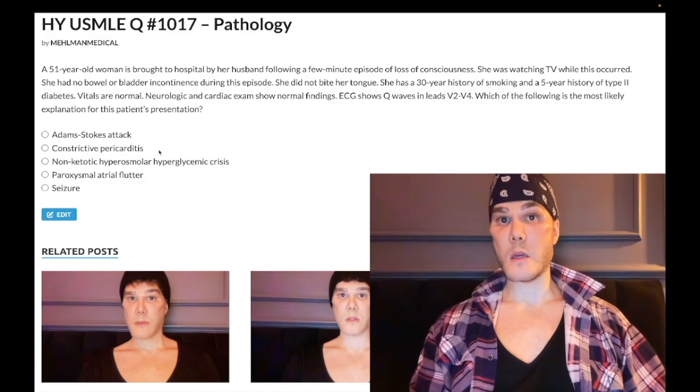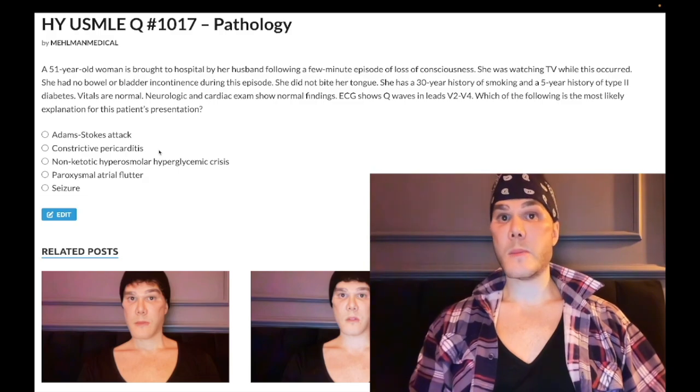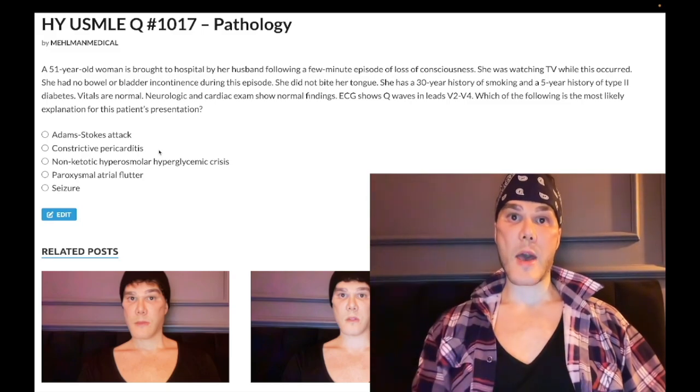Tamponade is exceedingly high yield, which is going to be history of trauma to the chest, could be left ventricular free wall rupture post-MI, sometimes due to malignancy, where you get Beck triad: hypotension, JVD, muffled heart sounds, plus or minus pulsus paradoxus, and you get a negative Kussmaul sign, whereas constrictive pericarditis is a positive Kussmaul sign, which means paradoxical increase in JVP with inspiration.